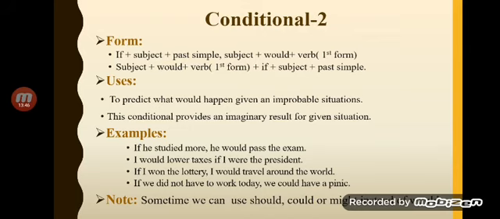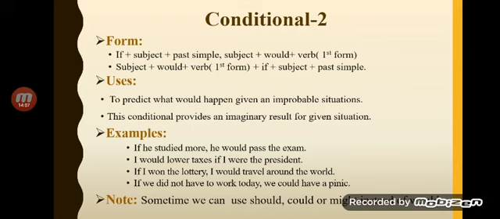Then we are going to separate it from the main clause. The main clause would be a combination of would plus infinitive. It could be could plus infinitive. It could be might. So what would it be? If he studied more, he would pass the exam.